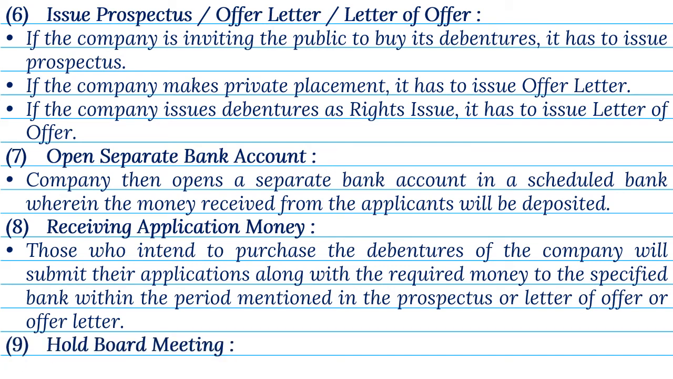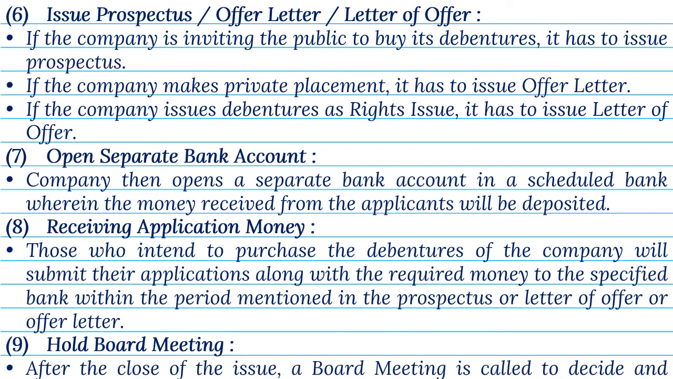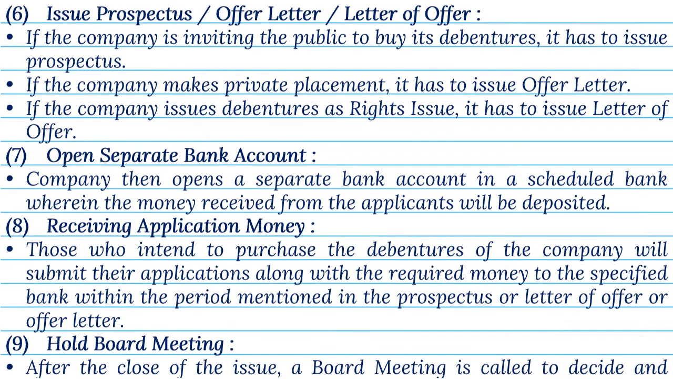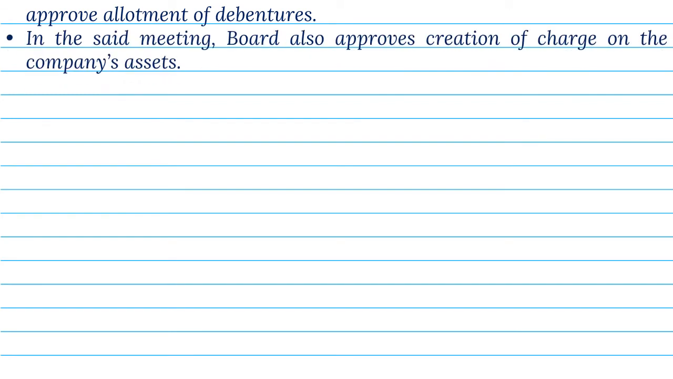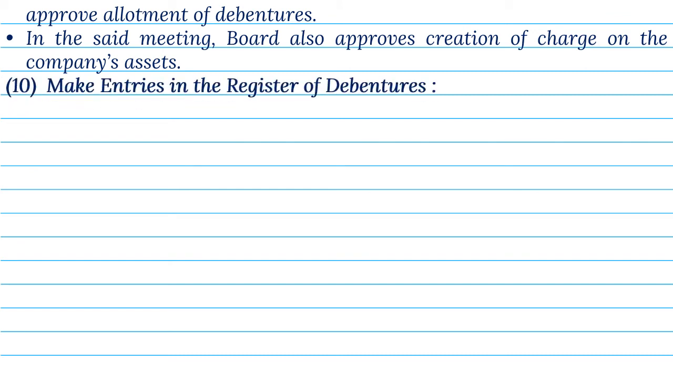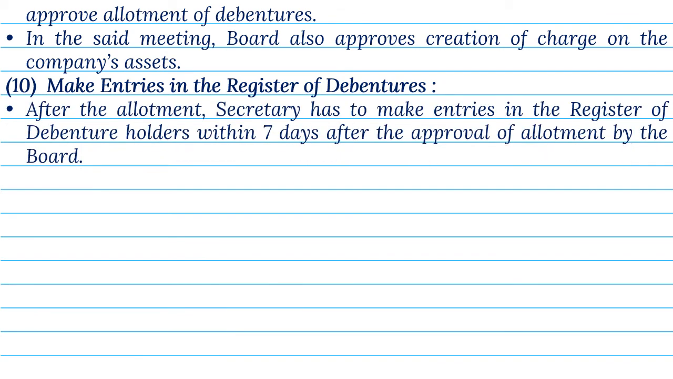9. Hold board meeting. After the close of the issue, a board meeting is called, to decide and approve allotment of debentures. In the said meeting, board also approves creation of charge on the company's assets. 10. Make entries in the register of debentures. After the allotment, Secretary has to make entries in the register of debenture holders, within 7 days, after the approval of allotment, by the board.